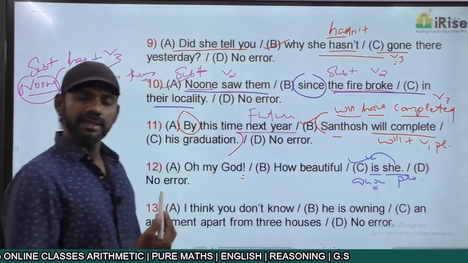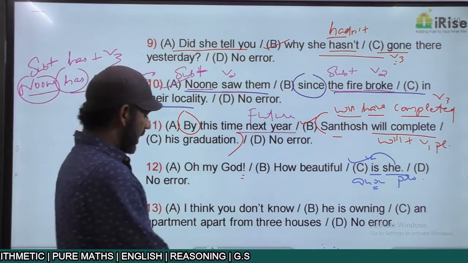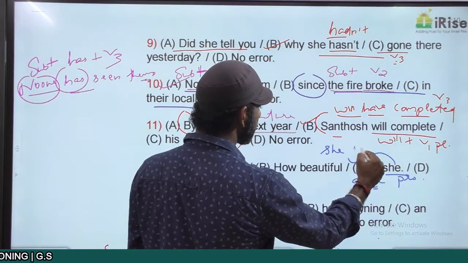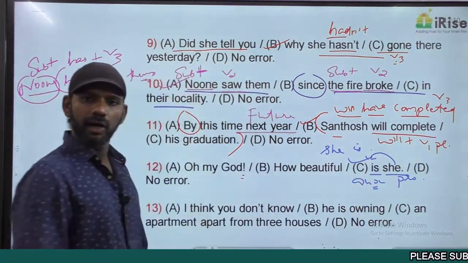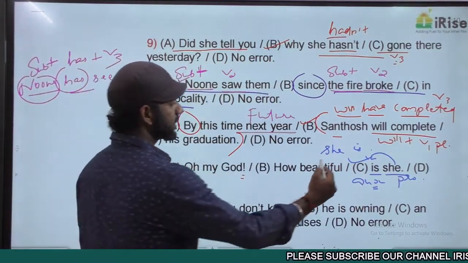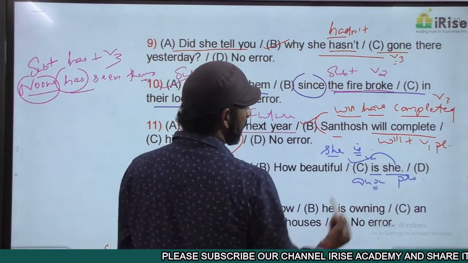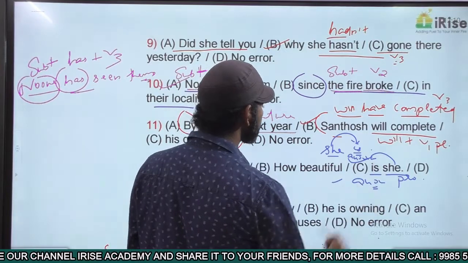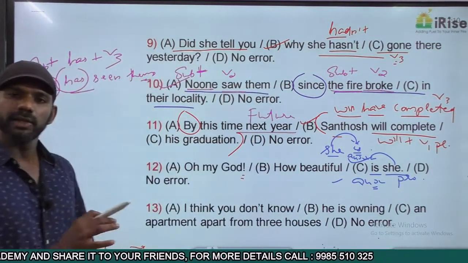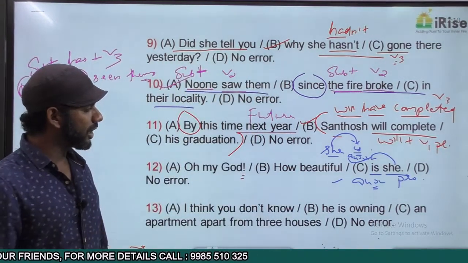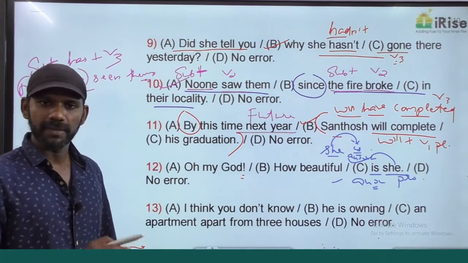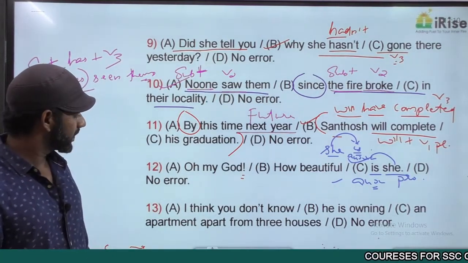Now, in fact, the correct statement here must be: How beautiful she is. Full stop. "She" is the pronoun, "is" the auxiliary verb. The auxiliary verb is coming after the pronoun. Now this statement is grammatically correct. So the correct sentence must be: Oh my God, how beautiful she is. Got it? Come to next one.